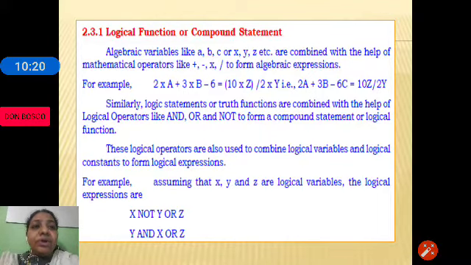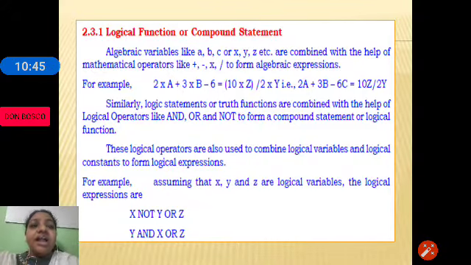Let us see what an algebraic expression is. In an algebraic expression, we perform different operations such as addition, subtraction, multiplication. With variables a, b, c or x, y, z, it can be written as 2 into a plus 3 into b minus 6.